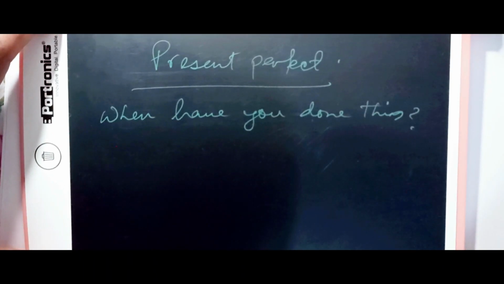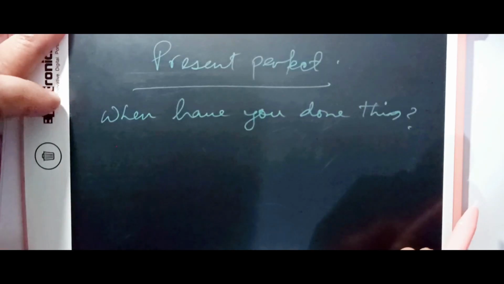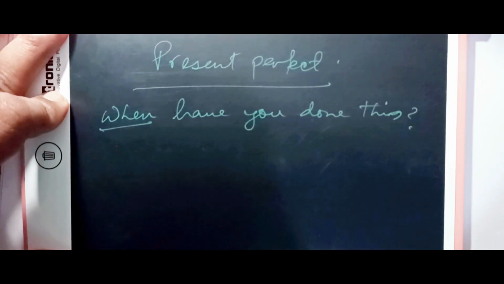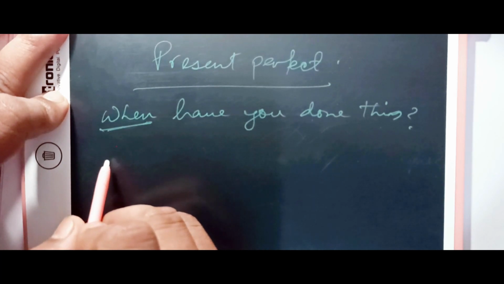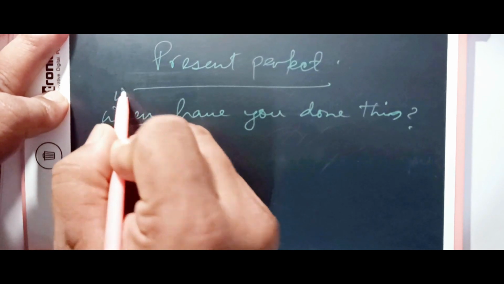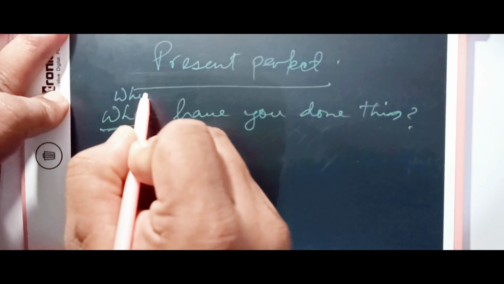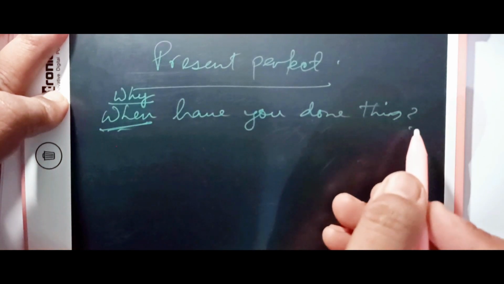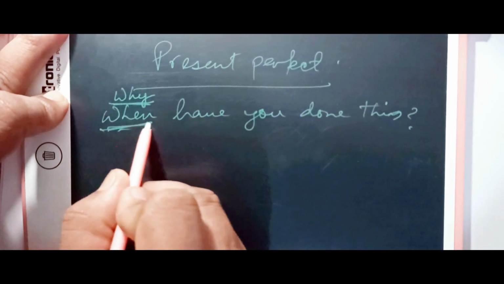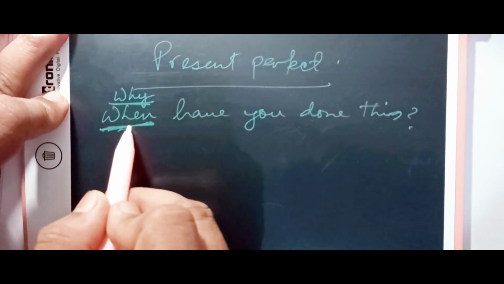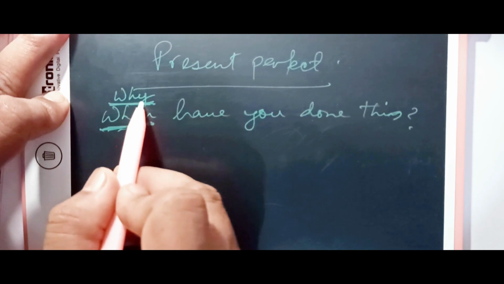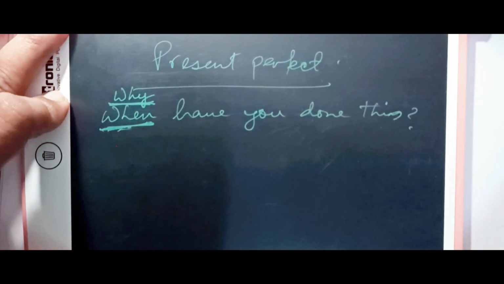Alright, next is present perfect tense, and here you see, when have you done this? Basically, when an adverb or adjective is starting the question, this is an interrogative adverb. We can add another word, which is why. You can also write why. Why have you done this? Or when have you done this? This is asking for reason. This is asking for time. Interrogative adverb of time, interrogative adjective of reason. Okay, so that's how it is.